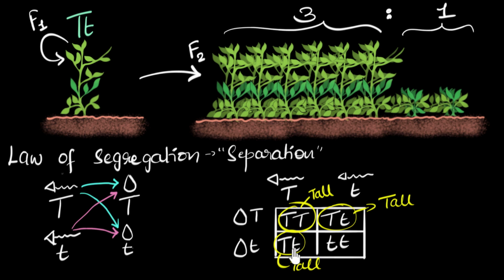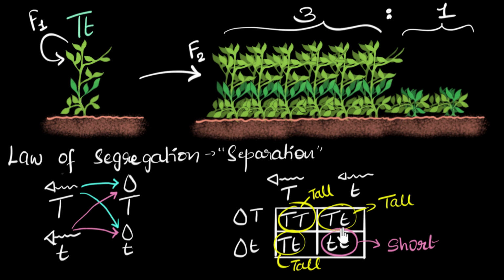Remember, it doesn't matter from where the traits came, whether it comes from the egg or from the sperm. As long as you have one tall trait, it's going to dominate, and the plant is going to be tall. But what about this last one? Well, notice it doesn't have any tall traits. Both traits are recessive. When both traits are recessive, there is no tall trait to dominate, then and only then is the plant going to be short.